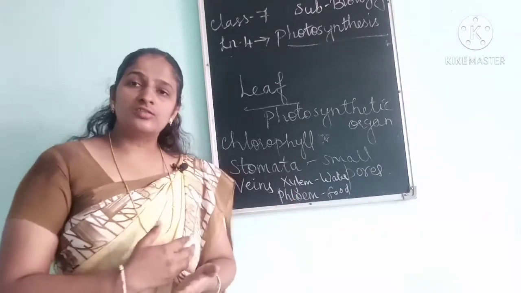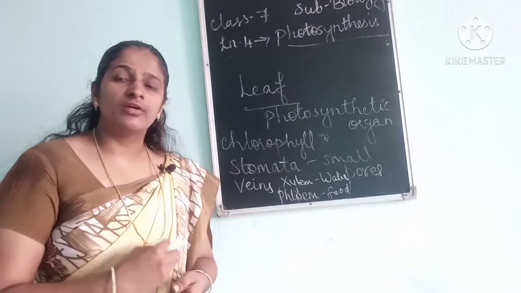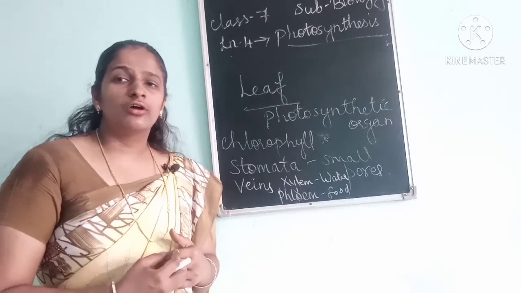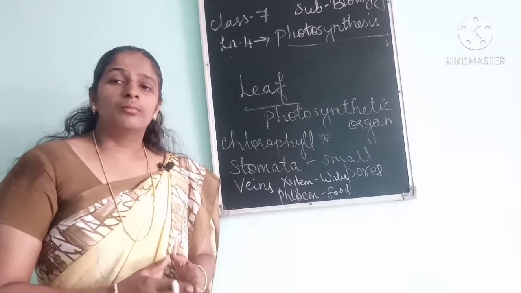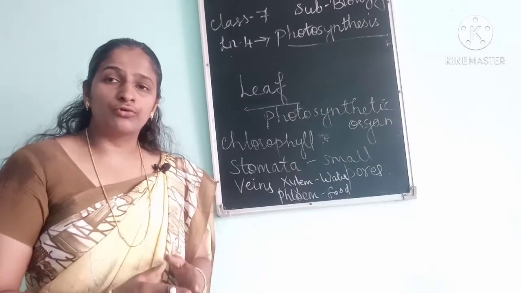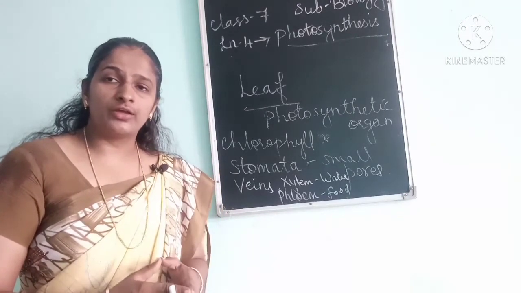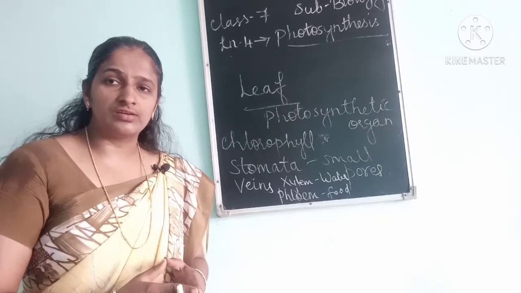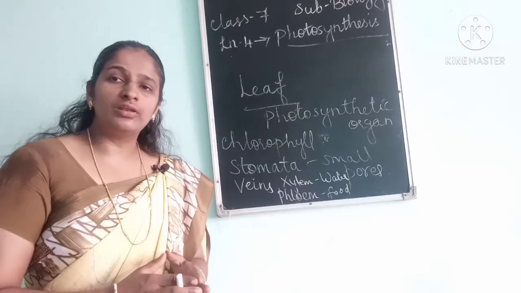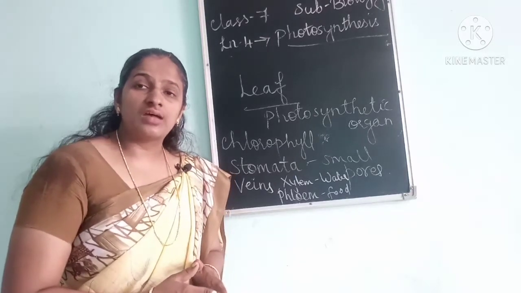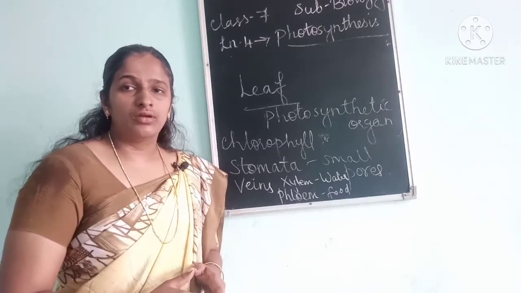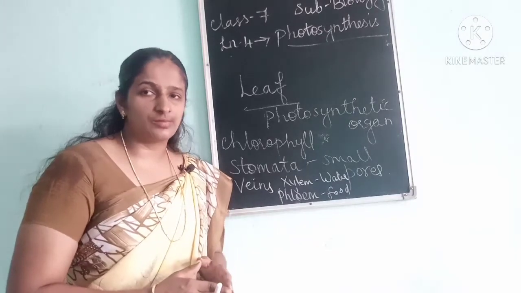So these are the main features the leaves have to carry out the process of photosynthesis. Photosynthesis is the process of making food with the help of chlorophyll, water and carbon dioxide by using the sun's energy. Mainly this process occurs in the leaf and also in some green stems.